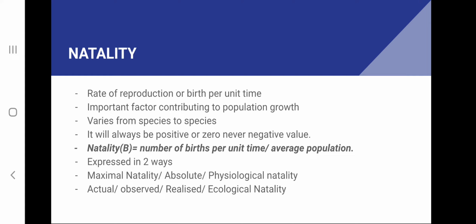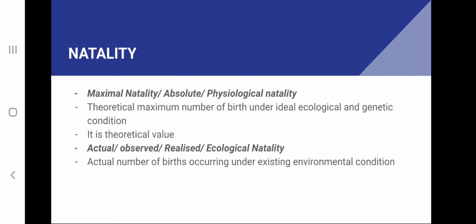Natality also can be expressed in 2 ways, and they are maximal, absolute or physiological natality, and actual, observed, realized or ecological natality. Let us see what these 2 ways are. Maximal natality is the maximum number of births which can occur under ideal ecological and genetic conditions.